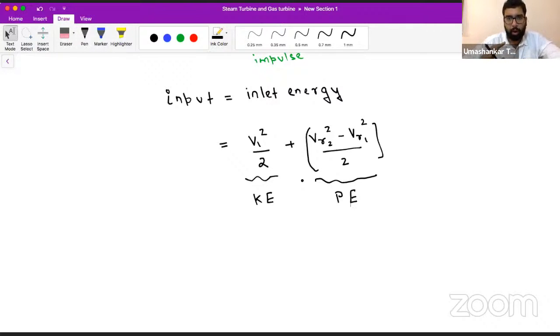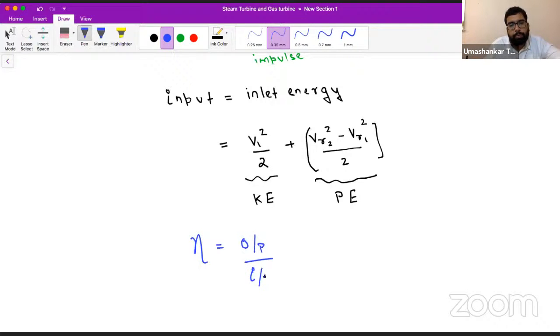All right. Now, if I may ask you, what will be the efficiency of any reaction turbine? Just forget about Parsons and anything. For any reaction turbine, no matter how much percentage is the reaction part and how much is the impulsive part, what will be the efficiency? In general, efficiency is output upon input. Yes or no?